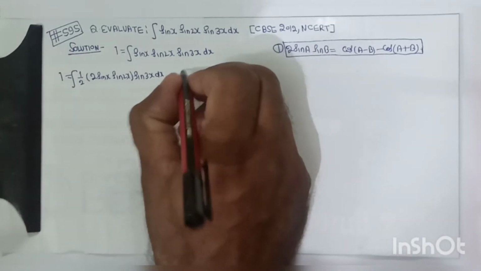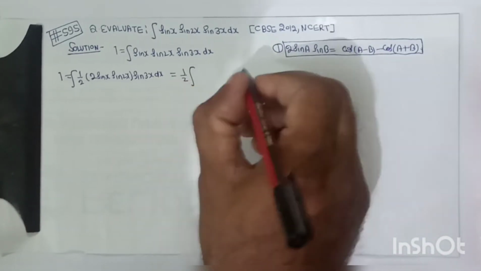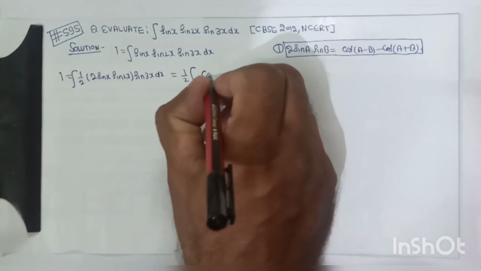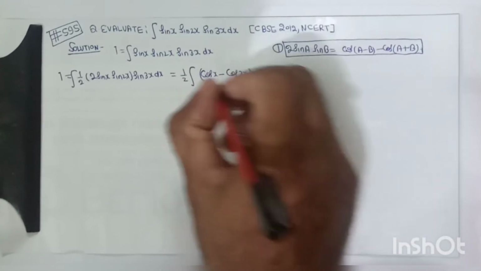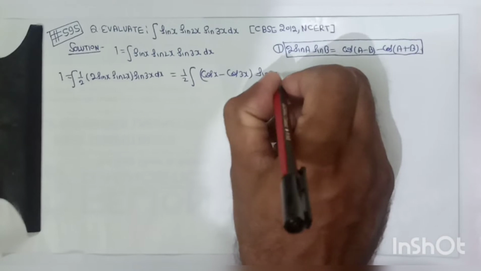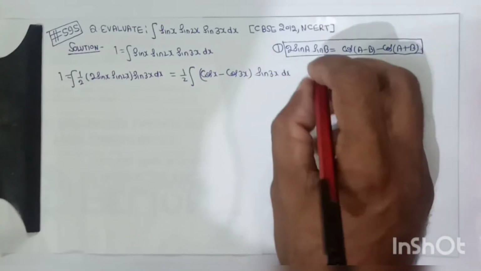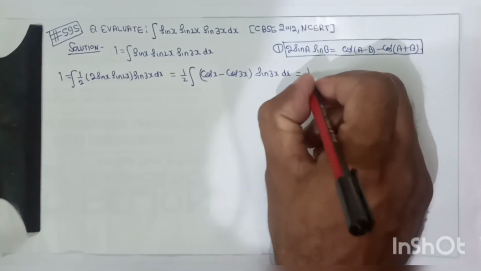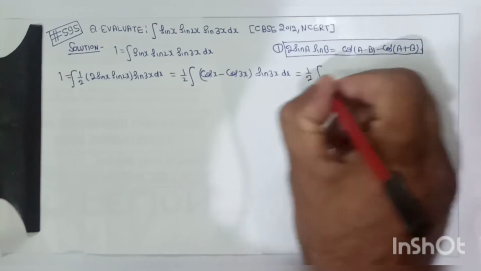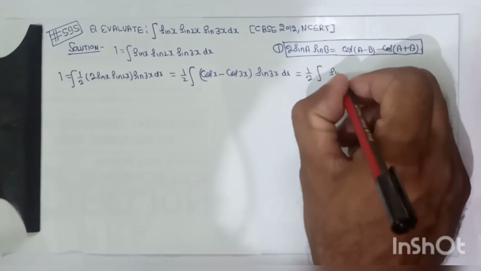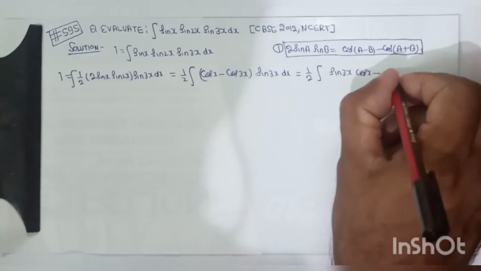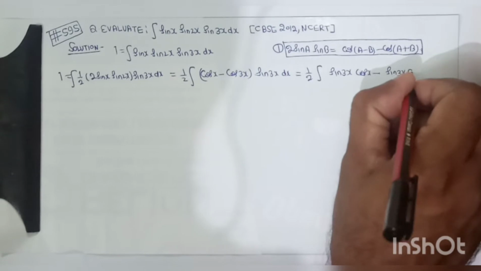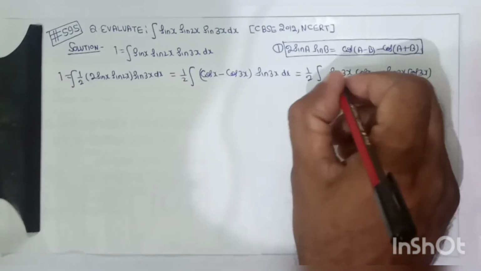So this may be written as 1 upon 2 into the integration of 2 sin x sin 2x, which using this formula will be cos x minus cos 3x, multiplied by sin 3x dx. So this may be further written as 1 upon 2 into the integration of sin 3x cos x minus sin 3x cos 3x dx.